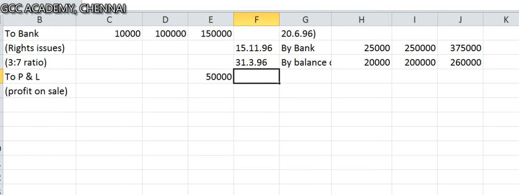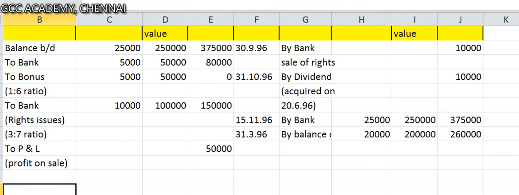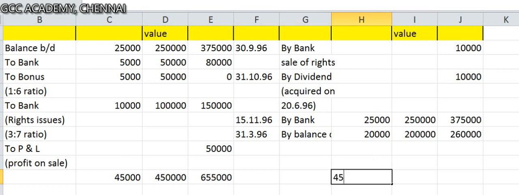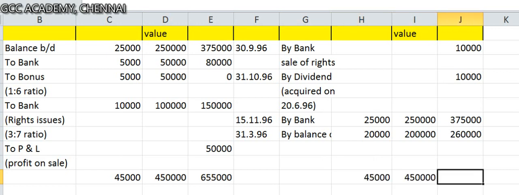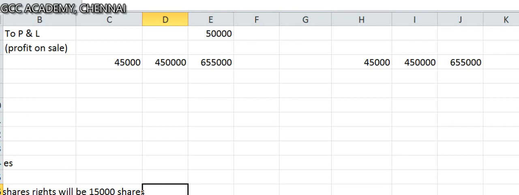So now this tallies the total number of shares: 25, 30, 35, 45,000, 4,50,000 and 6,55,000. So this is how you need to prepare the investment account. Clear? Then coming to P&L account, very simple.